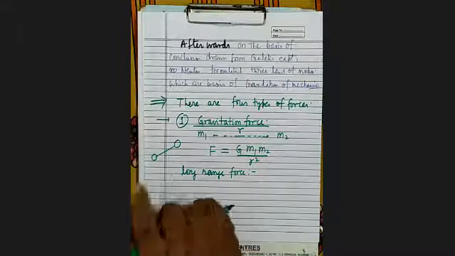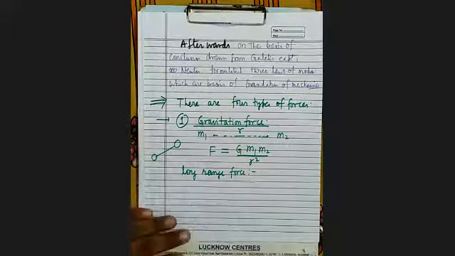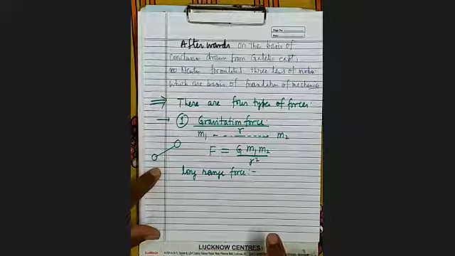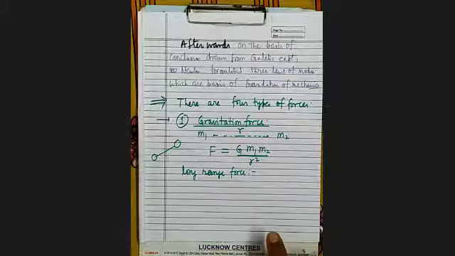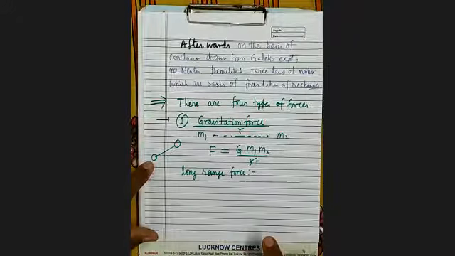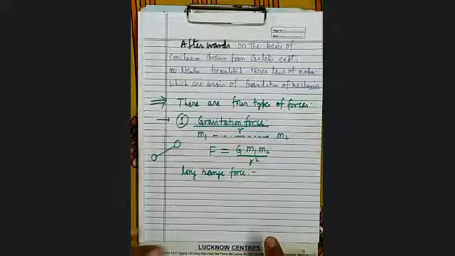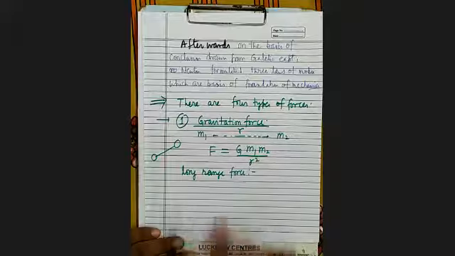Though that force cannot be experienced in any way. We cannot experience it, we can only calculate it mathematically, because the force is very small and cannot be detected by any means. It's clear? But it is a long range force.